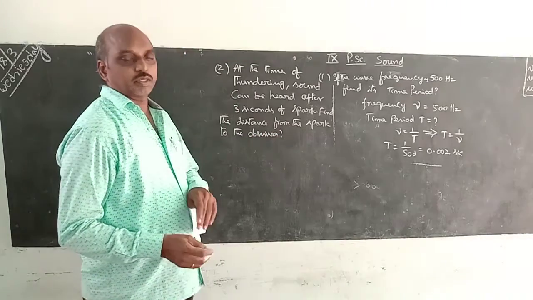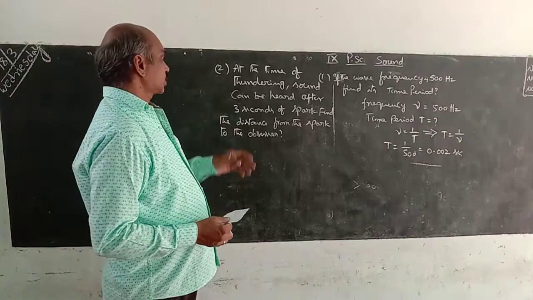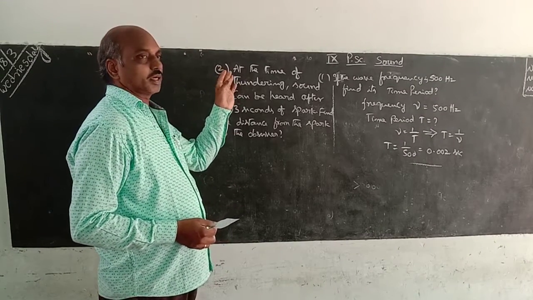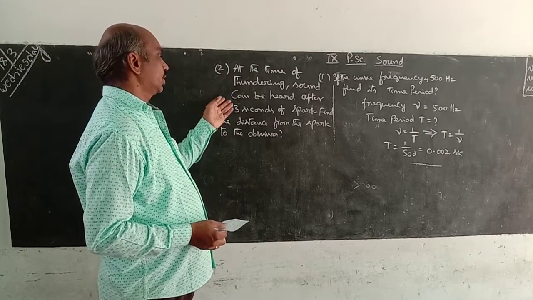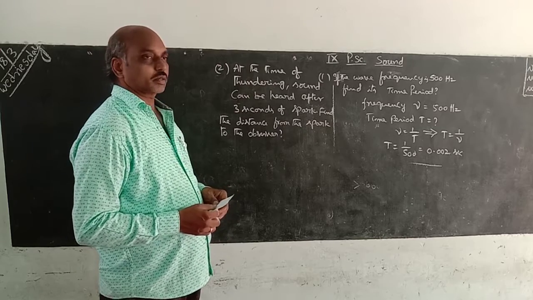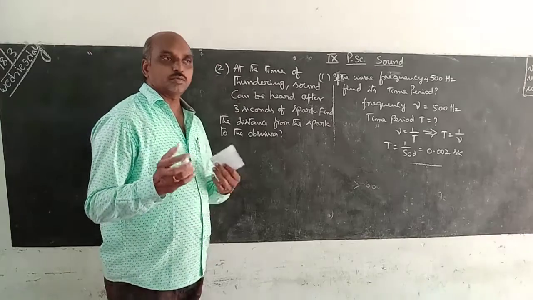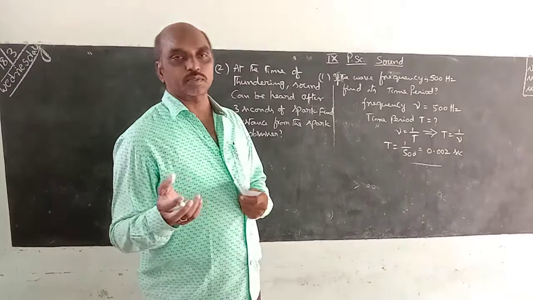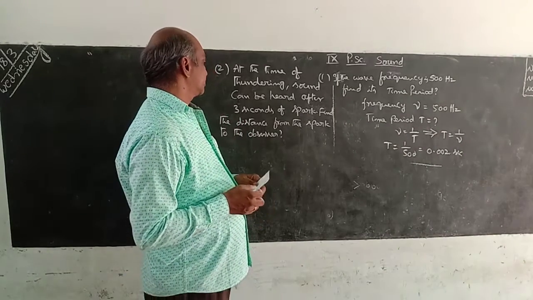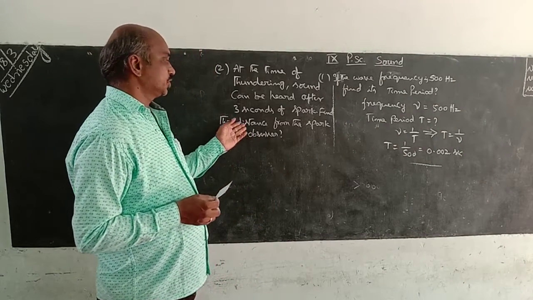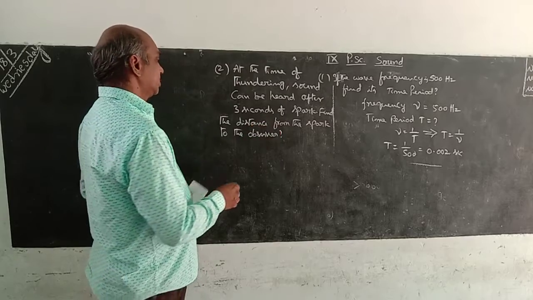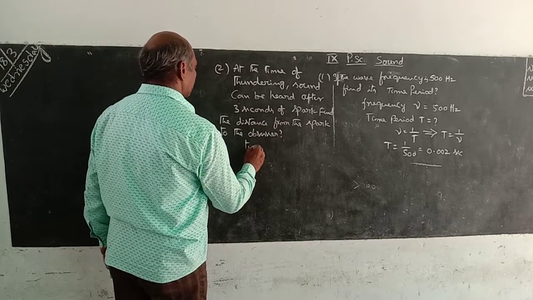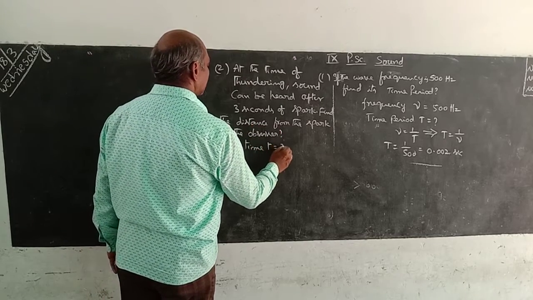Here one observer is there, one spark during thundering time, the sound can be heard after 3 seconds of spark. Once the spark has happened, after 3 seconds sound can be heard. Find out the distance between spark and the observer. Here time T is equal to 3 seconds.